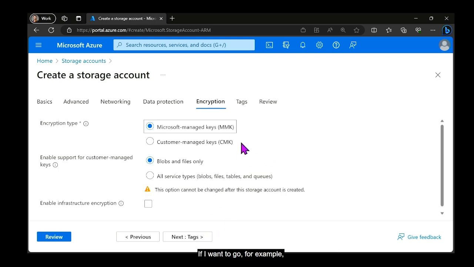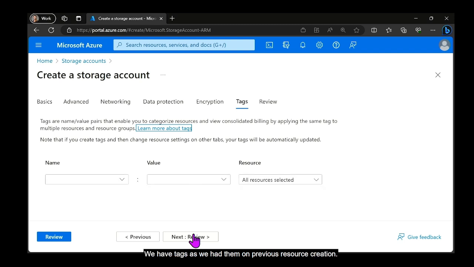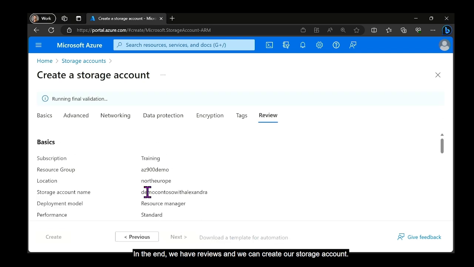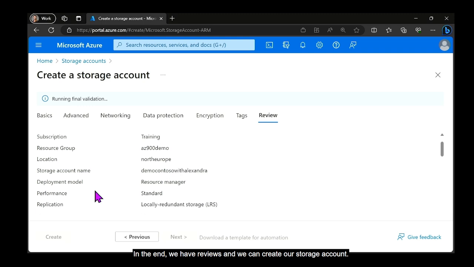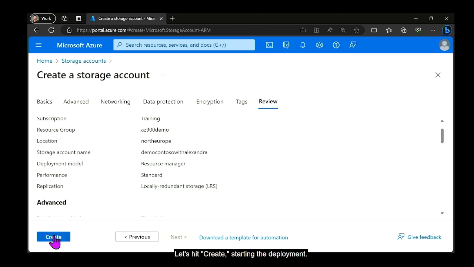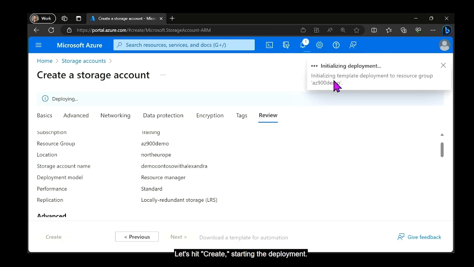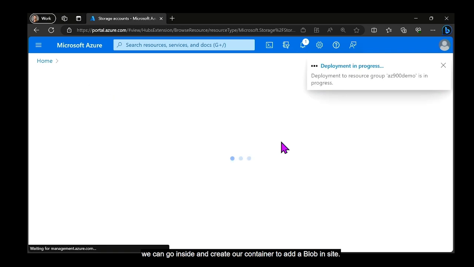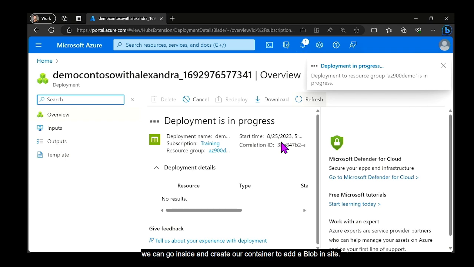We have also encryption. If I want to go, for example, for customer managed keys for encryption, no worries, again, it's a bit out of scope of 18900, but you have those advanced options here. We have tags as we had them on previous resource creation, and in the end we have review, and we can create our storage account. Let's hit create, starting the deployment, and usually it will take 1-2 minutes to create your storage account, and after that we can go inside and create our container to add a blob inside.